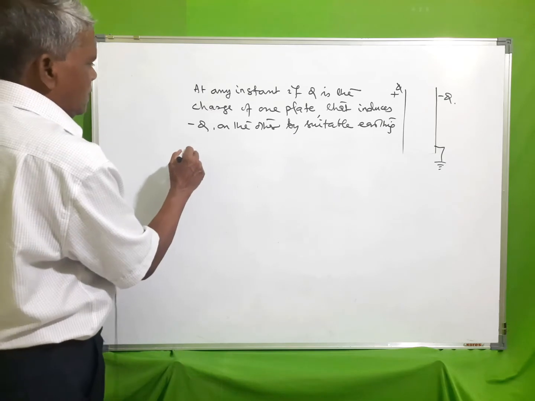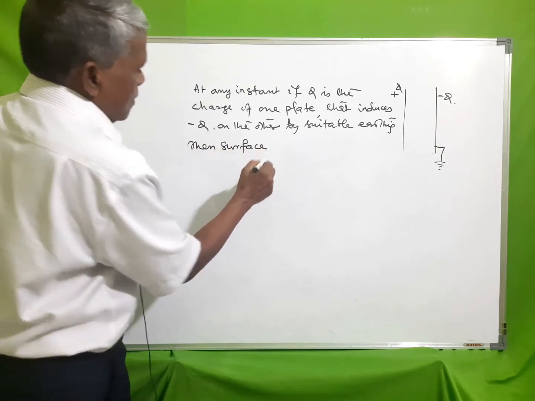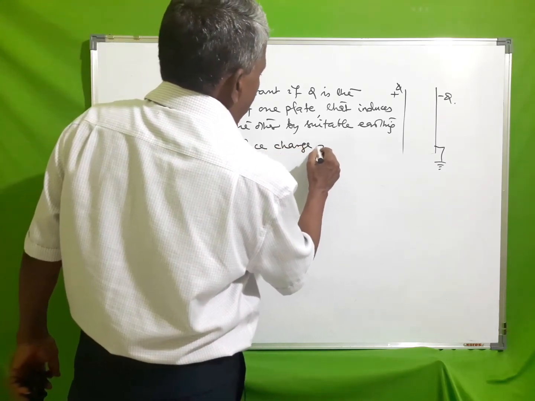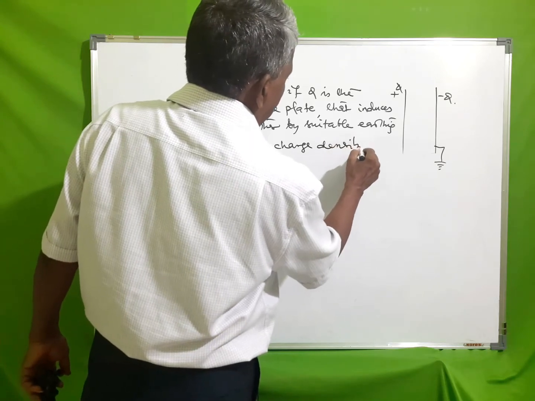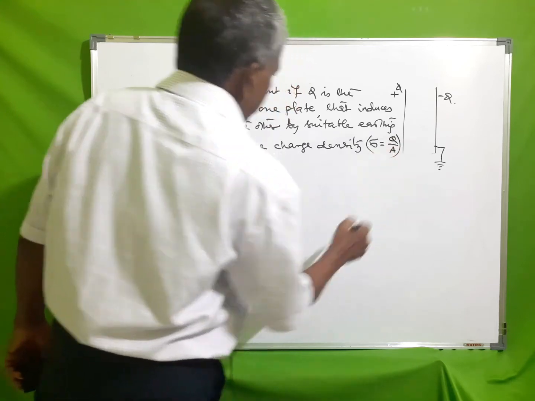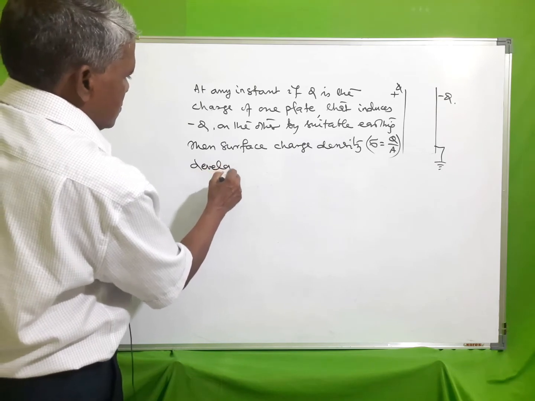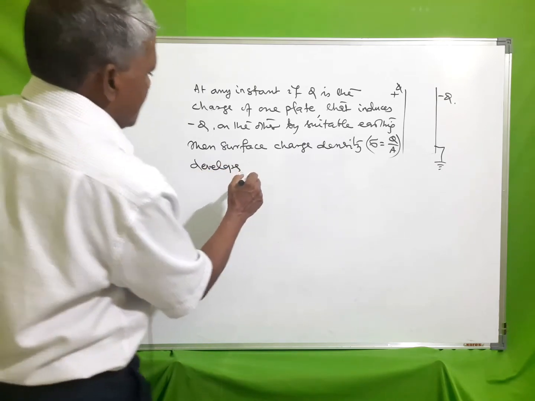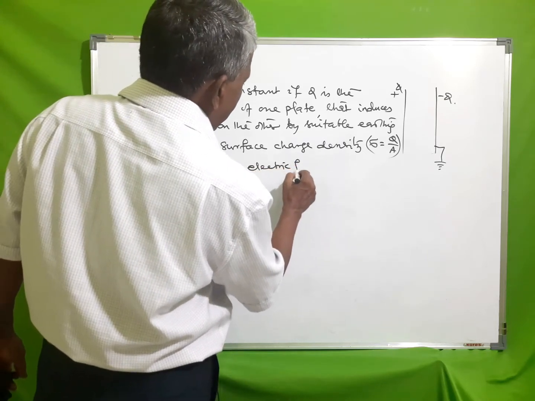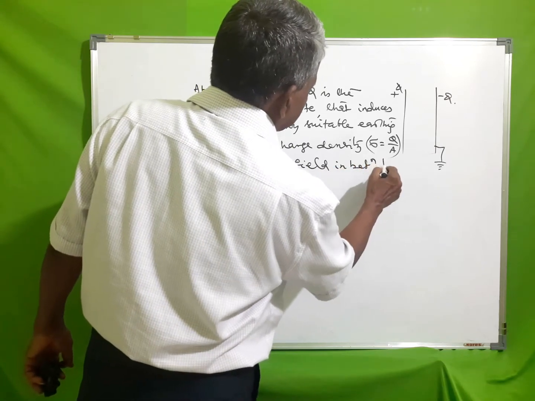Then the surface charge density sigma is charge by surface area, and it develops an electric field in between the two plates.